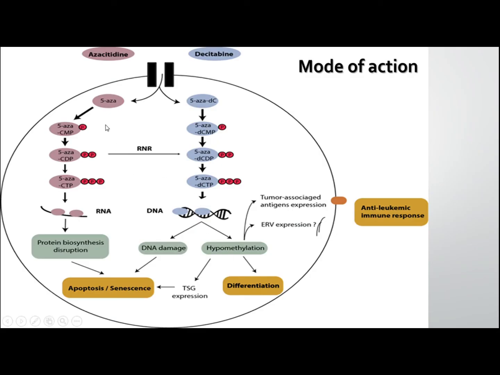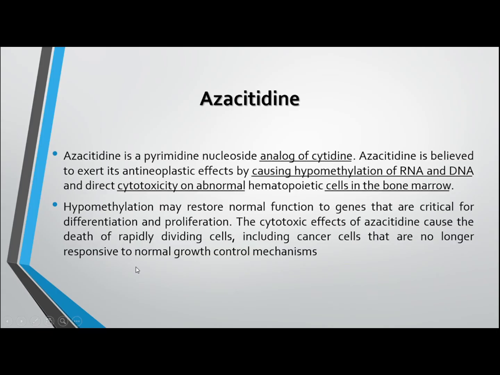As we can see here, 5-aza monophosphate is converted into triphosphate, and then it is incorporated into RNA, as well as into DNA. The protein biosynthesis is disturbed when it is incorporated into RNA, and the cell goes into the apoptosis process, which leads to cell death.